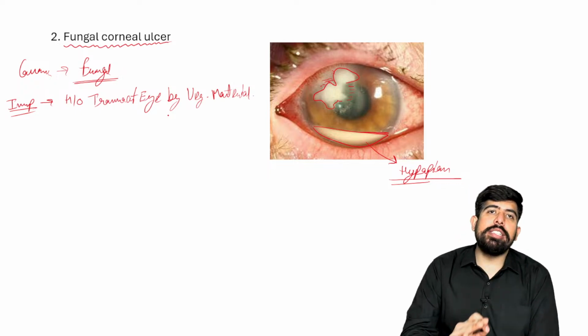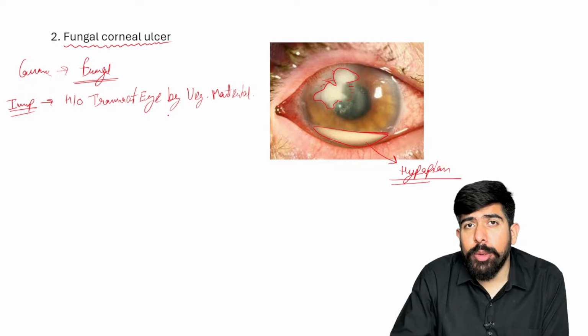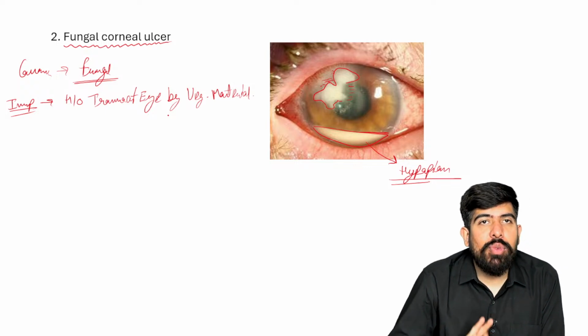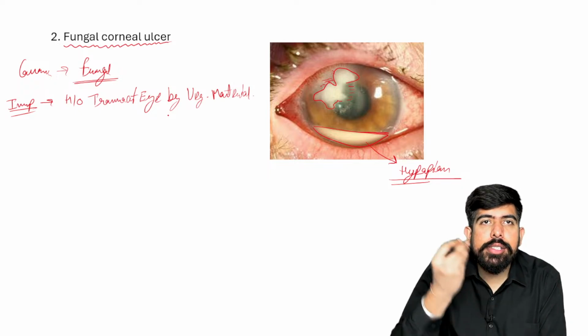Always and always, please remember it. Now you may ask, sir, what is the meaning of this vegetative material? Please remember, vegetative material means things like a stem or maybe leaves. This causes the injury, right?